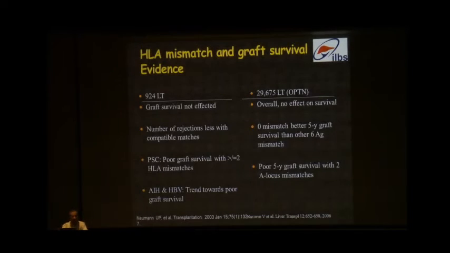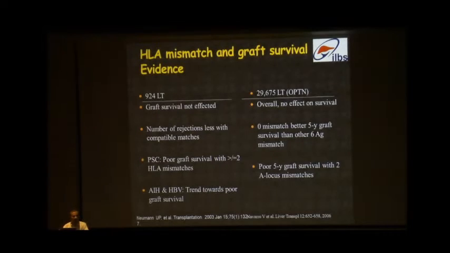So about HLA mismatch and the graft survival. There are large series from the adults. The first one, on the left hand side shown here, has shown that graft survival is not affected, but the number of rejections is less with compatible matches. When they did the subgroup analysis, they showed that in primary sclerosing cholangitis there was poor graft survival when there were more than 2 HLA mismatches. And with autoimmune hepatitis and hepatitis B, there was a trend towards poor graft survival.